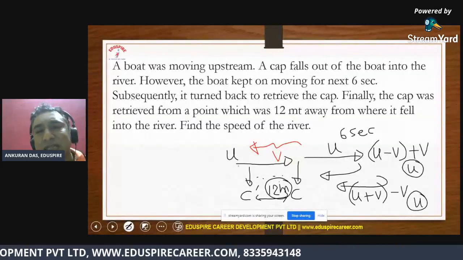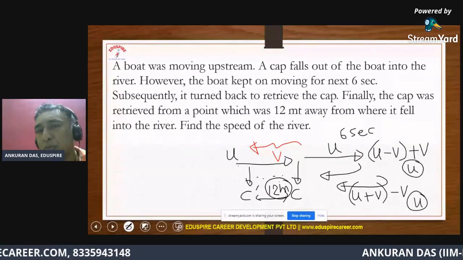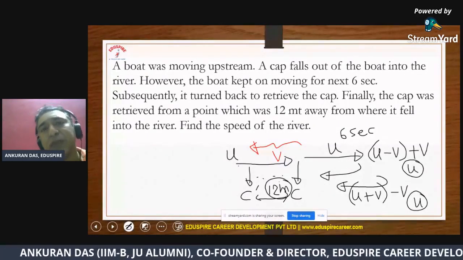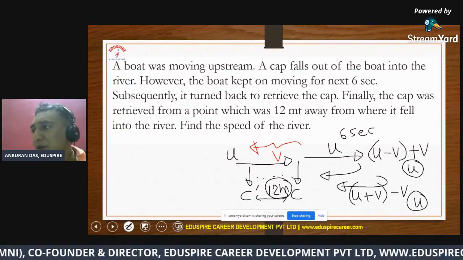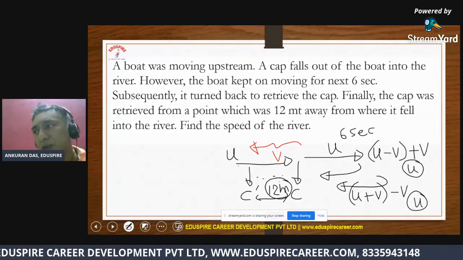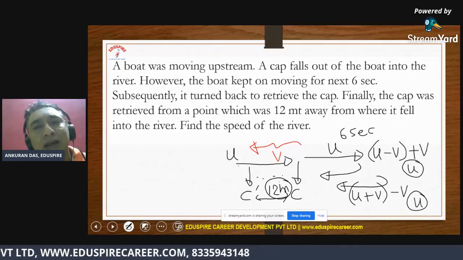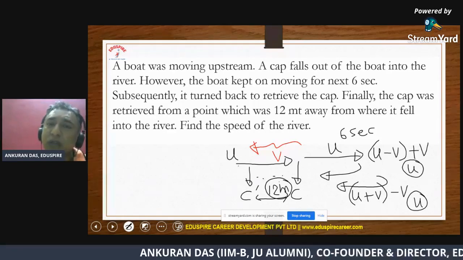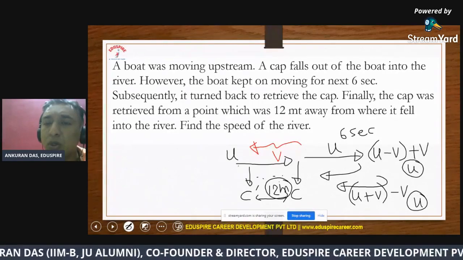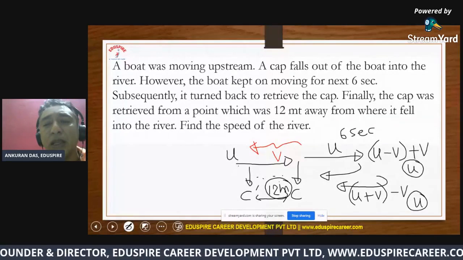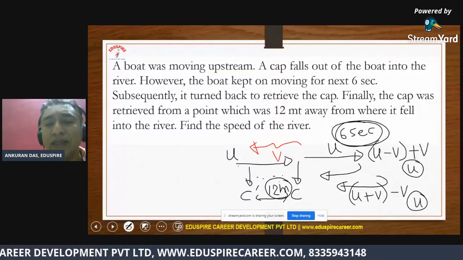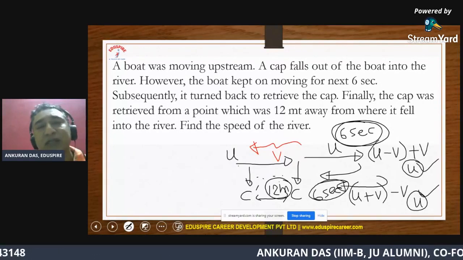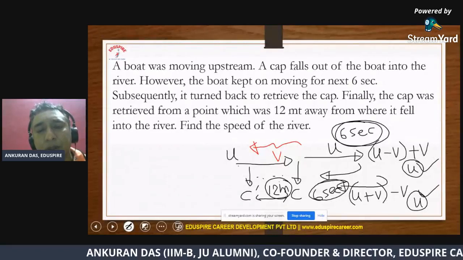So we can definitely say that the boat was traveling away from the cap at u with respect to the cap, and while it was coming closer to the cap, it was again coming closer at a speed of u with respect to the cap, which means with respect to the cap, if the boat took 6 seconds to move away, then the boat will again take the same 6 seconds to come back, because the relative, the effective speeds are same, the perceived speeds are same.